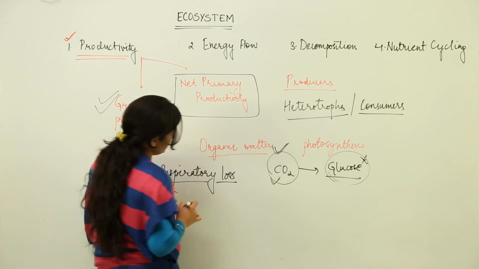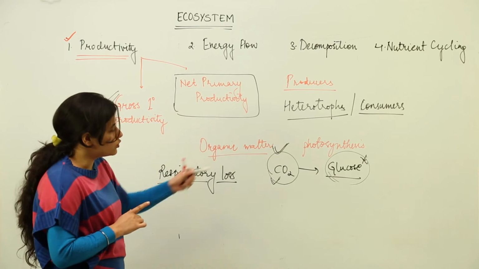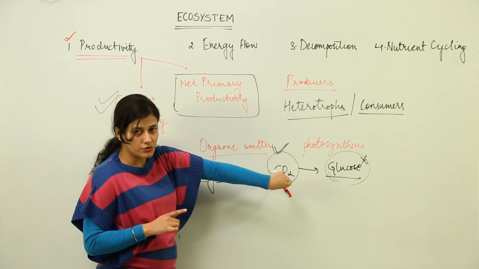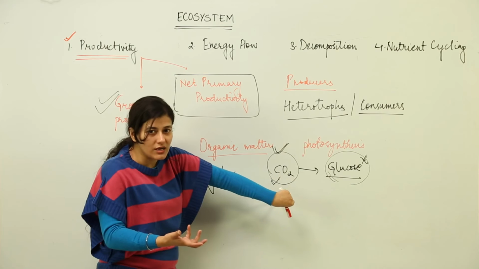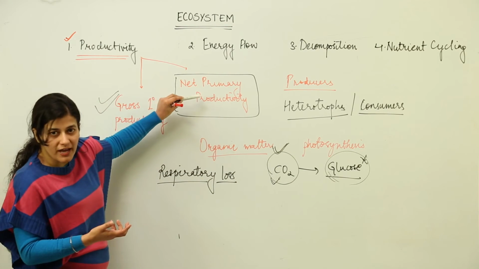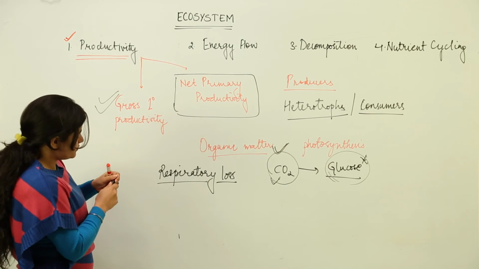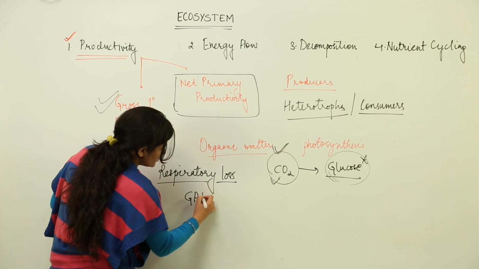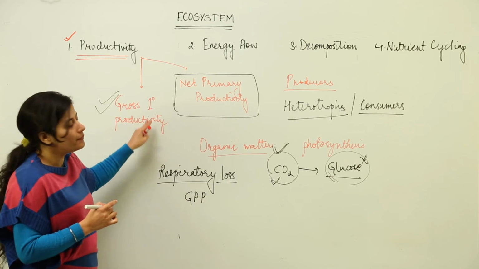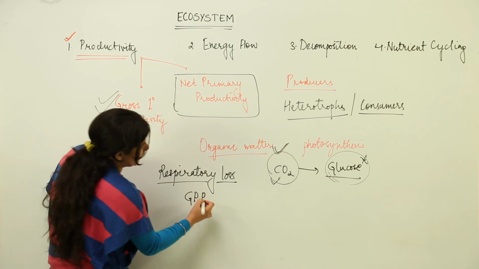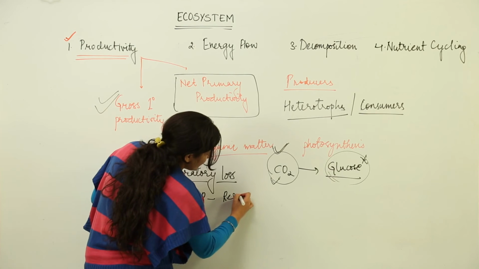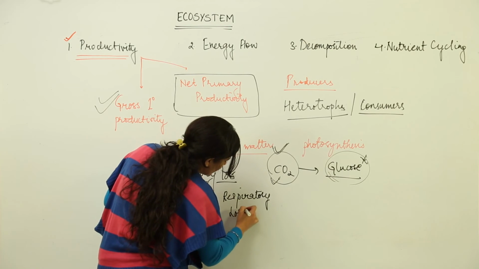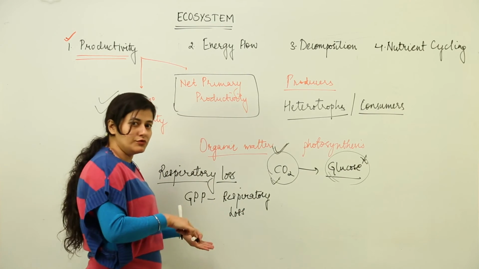Now what is respiration? Respiration is the process of breakdown of glucose into carbon dioxide. If we are terming productivity as CO2's fixation, when this CO2 is being released out, that would be a loss. So basically, net primary productivity would be whatever has been fixed by the producers, that is GPP, gross primary productivity, during the process of photosynthesis, minus the part that has been used by them, that is respiratory loss. Some of the glucose they must have used for their own survival as well, because nobody comes and gives them food. They make their own food, they utilize their own food.